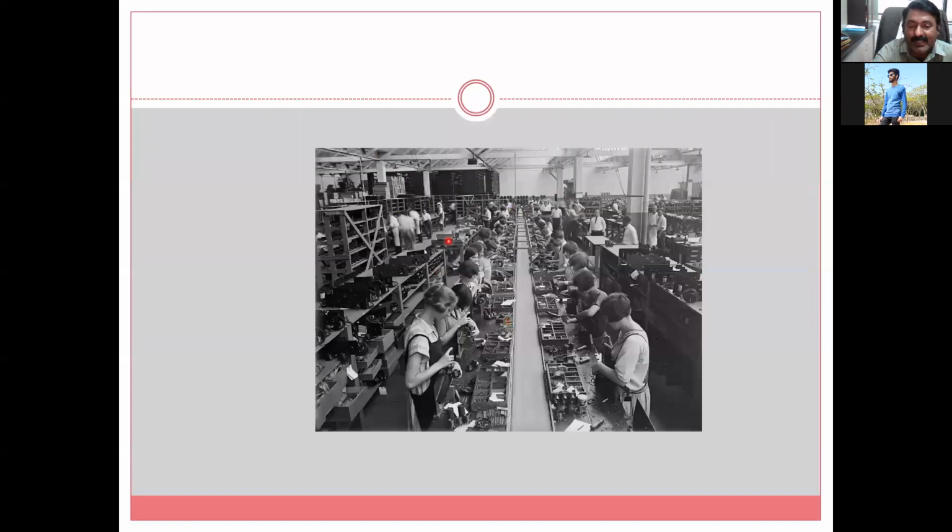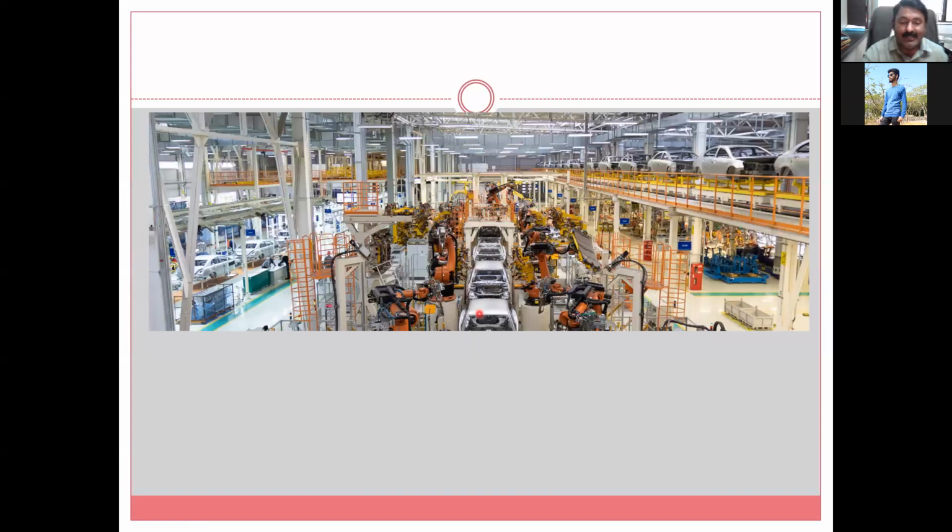In previous days, this was completely manual. Though the concept of the line was there and parallel work was going on, the line balancing was somewhat by manual means. And here you can see this is another example of line balancing, and here the use of robotics and artificial intelligence is more as compared to the previous case. So this is also required to be considered.